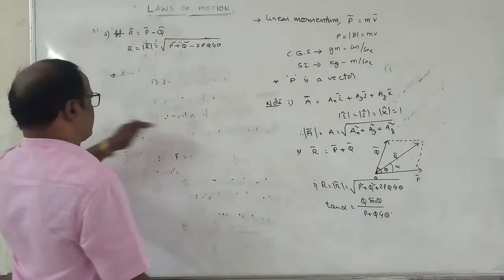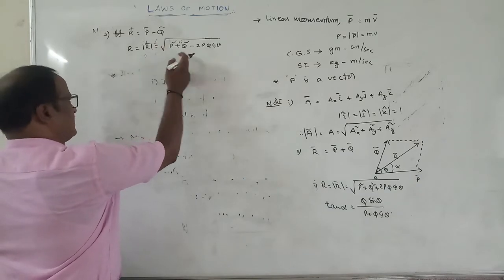Suppose here, what is the condition to derive this formula?